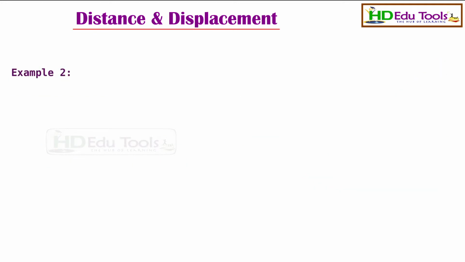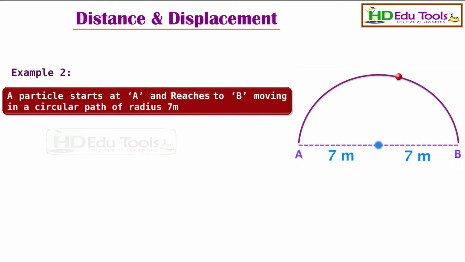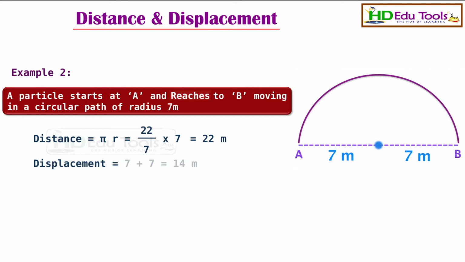And we take another example. A particle starts at A and reaches B moving in a circular path of radius 7 meters, as you see in the figure. Then the distance is the length of this path, which is equal to pi r. This is equal to 22 by 7 into 7. r is the radius and pi is the constant, and this is equal to 22 meters. And the displacement is the shortest distance between these 2 points, which is r plus r, that is 2r. 7 plus 7, 14 meters.